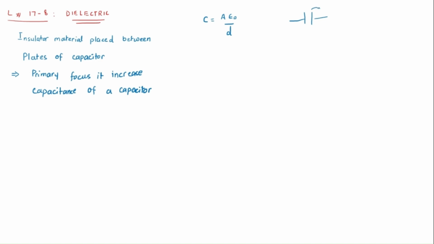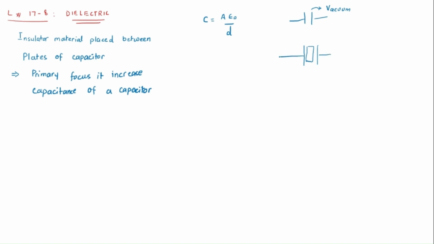So if the capacitor has two parallel plates and there is a vacuum, we can calculate the capacitance by A epsilon naught over D. But when I inserted a dielectric material, that is an insulator.